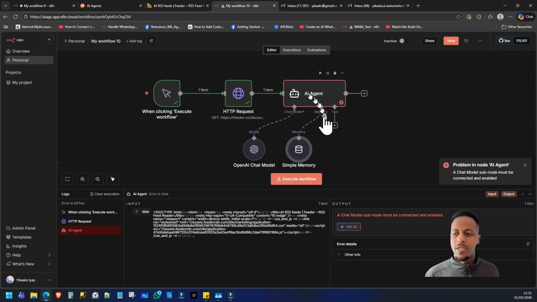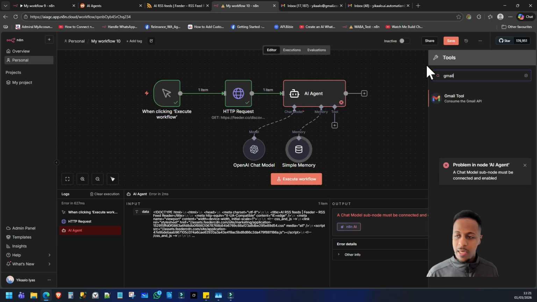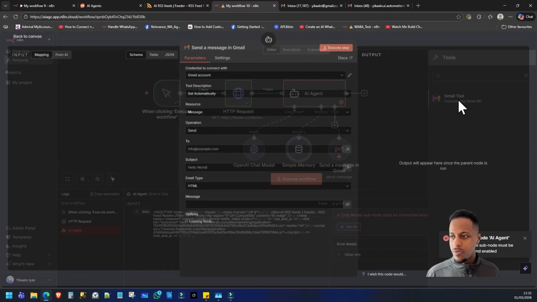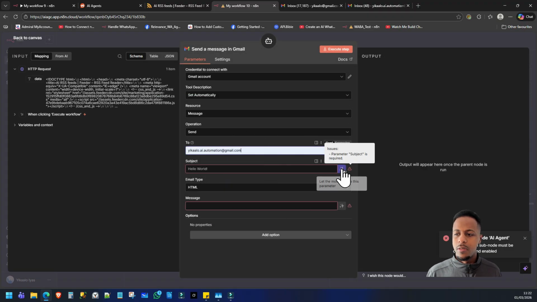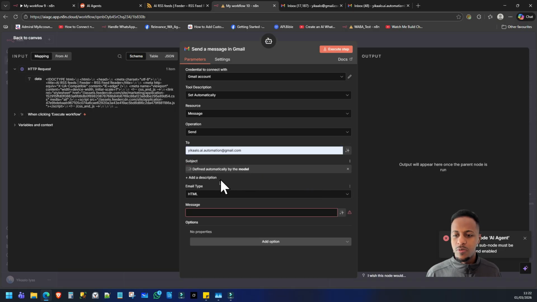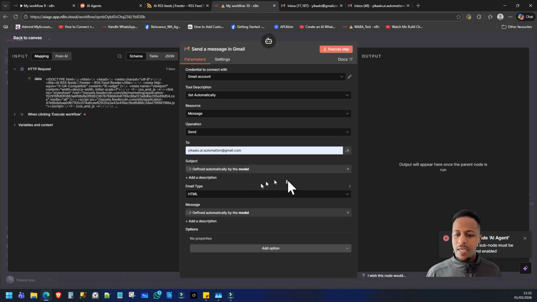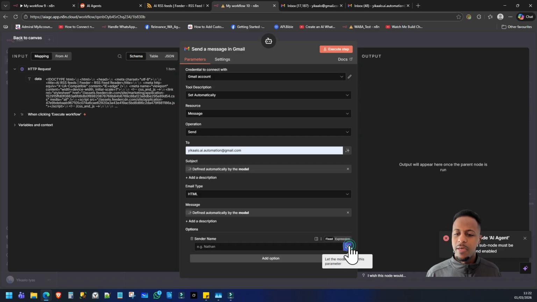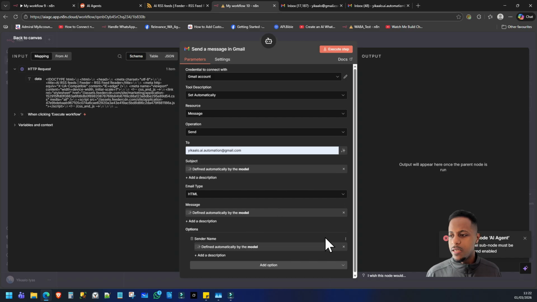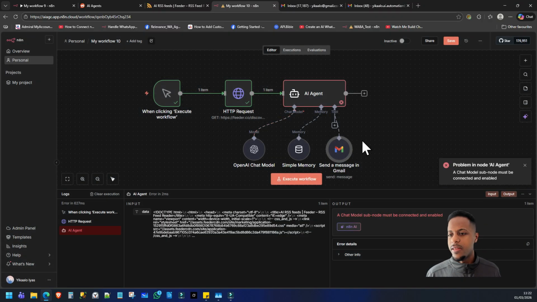And then last but not least, we want to add the Gmail node so that you can send an email to myself with all the viral ideas. Okay, so we're going to get AI to find this. Same with the message. And then we want to send a name, make that AI generated. Okay, we can ignore that, and that should be it. Let's try and execute the workflow to see if that actually works.